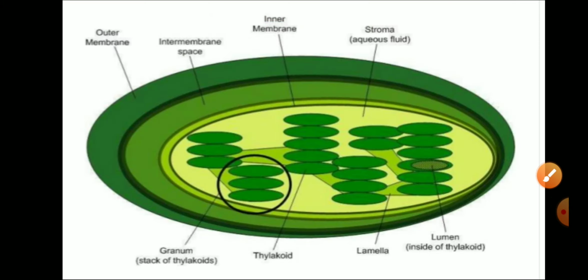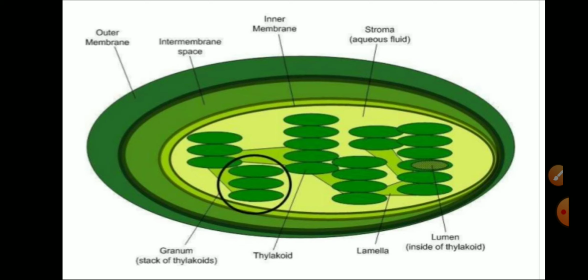Next we have the structure of a chloroplast. In the structure we are able to see the outermost membrane, the outer membrane, and the inner membrane. There is a space between the outer and the inner membrane, that is the intermembrane space. And we have the stroma. In the stroma the light reaction and the dark reaction take place.